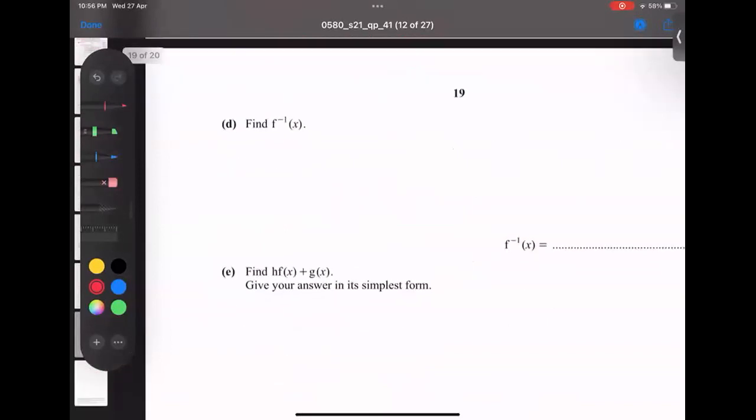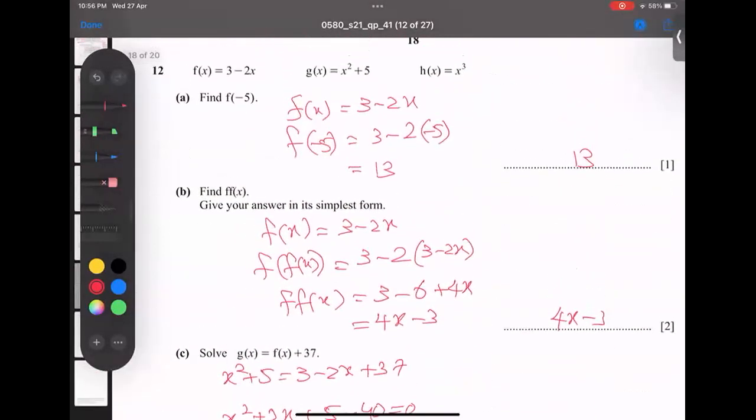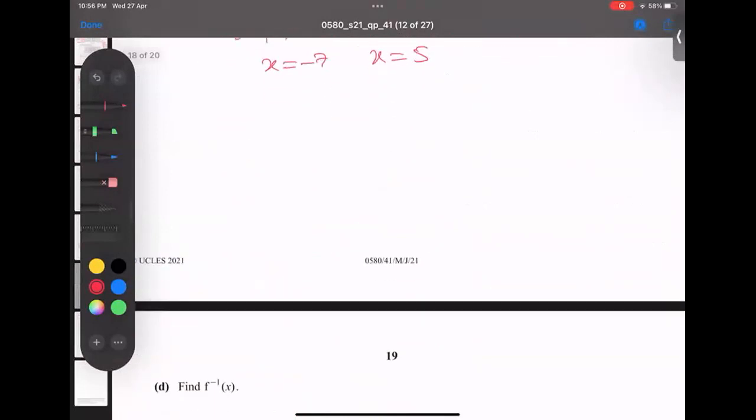Okay, let's talk about the inverse. How to get the inverse? The function is 3 minus 2x.